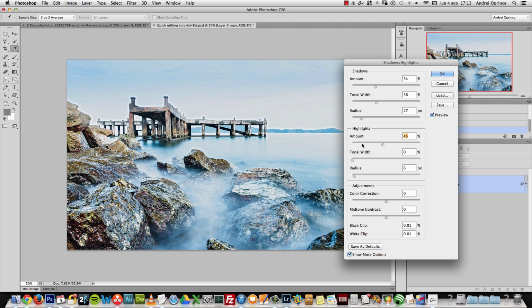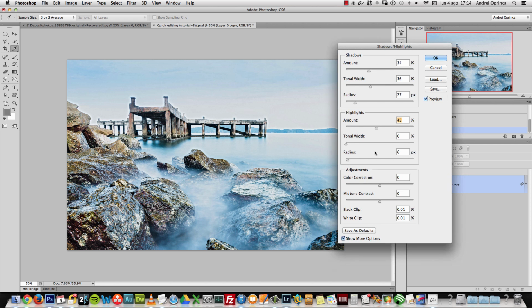We'll increase the amount. I will not explain how this works, I just show you how I apply it. It's not really difficult. With the highlights, what you do is lower the highlights, so to say, and recover some detail there. The tonal width, we will increase it as well. As you can see, the image becomes darker.